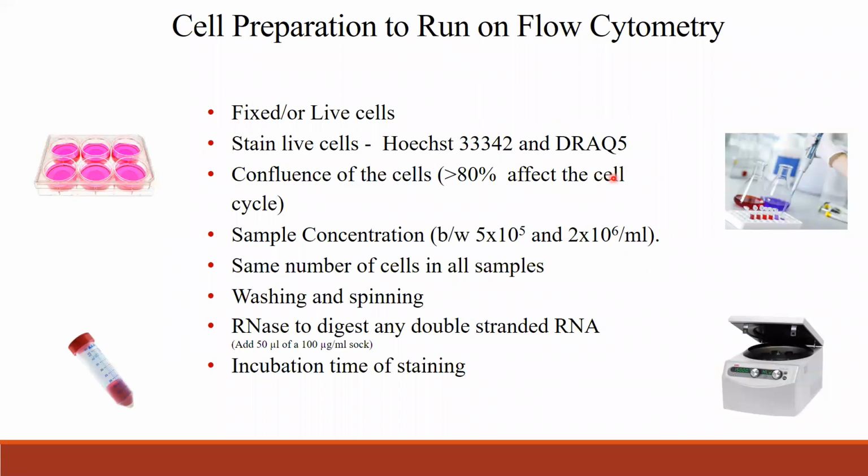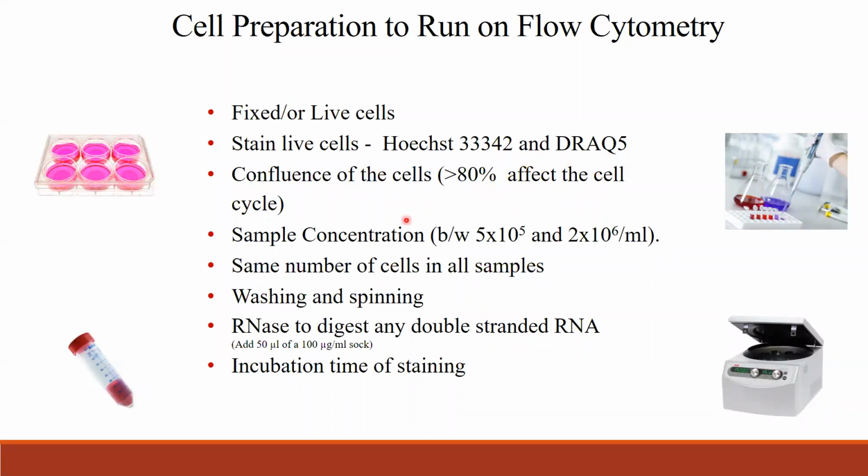So, cell preparation to run on flow cytometry. I'm not going to give a step-by-step explanation of cell preparation. Here I'm just going to give a few important points to remember. First, when you want to do cell cycle analysis, you want to think about whether you want to use fixed cells or live cells. If you are using fixed cells, choose the DNA binding dye according to that, and for live cells, Hoechst 33342 and DRAQ5 are the most popular, but there are many dyes in the market.